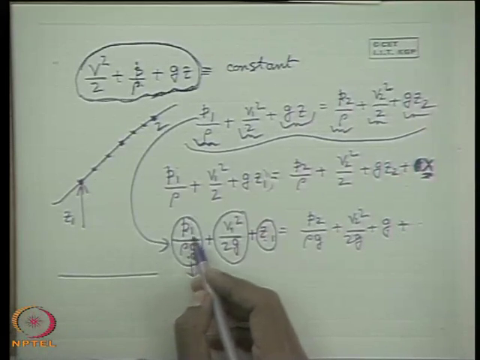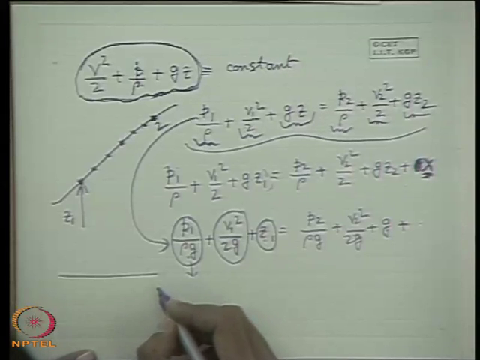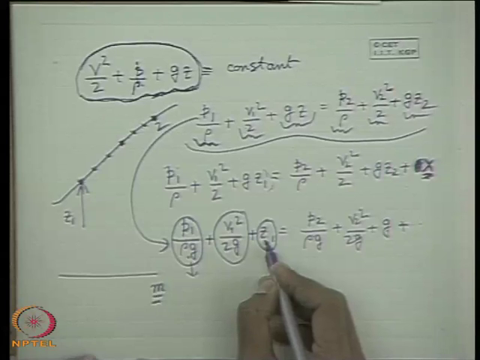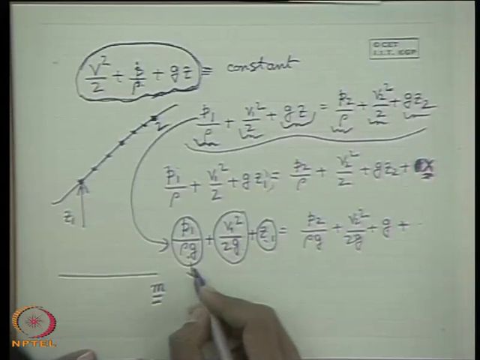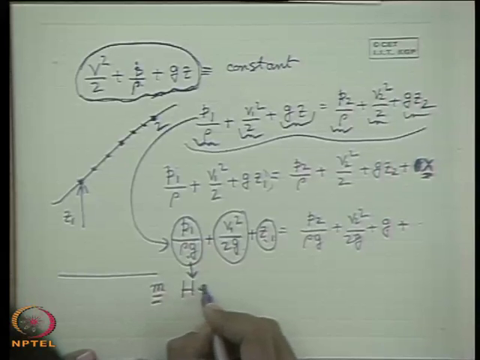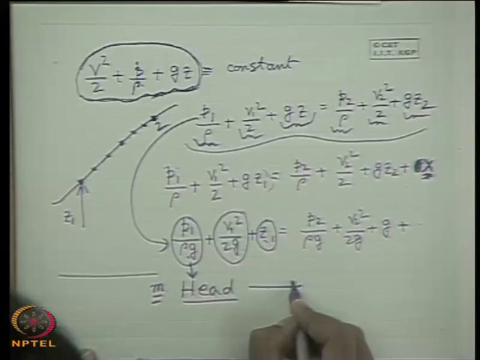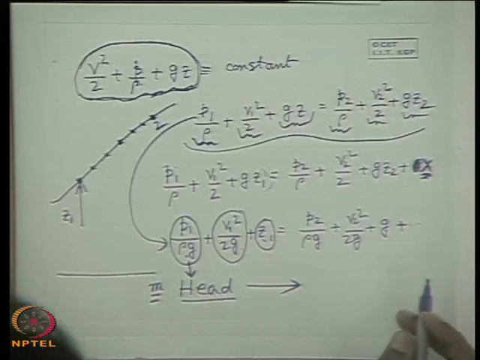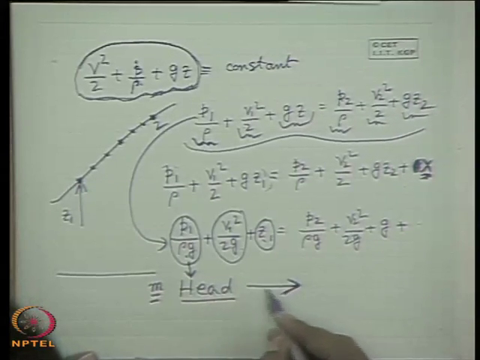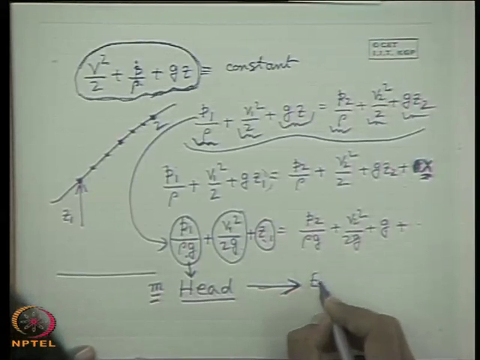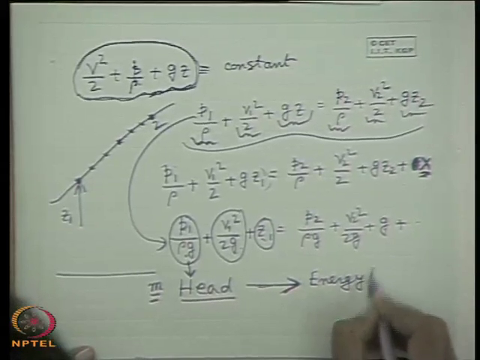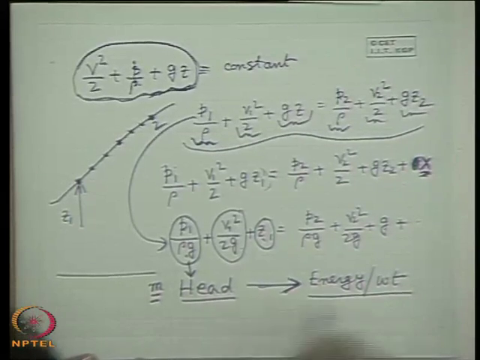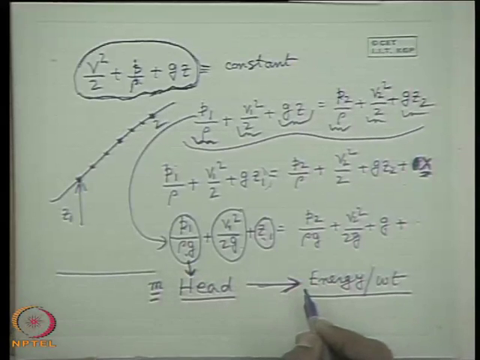And you know that the dimension of energy per unit weight is a linear dimension. That means in MKS unit, this is meter. This is simply clear from here. Z1 is meter, V1 square by 2G is also meter. So, this term is known as head. Head is a terminology used in fluid mechanics. This is not the human head. Head is the energy per unit weight. So, energy per unit weight is defined as head.